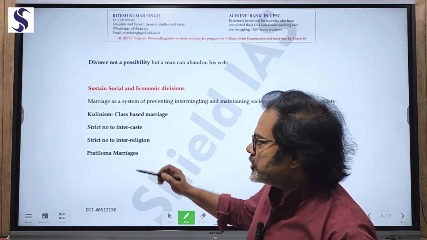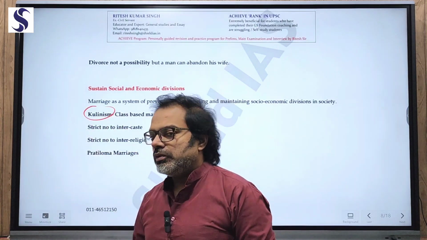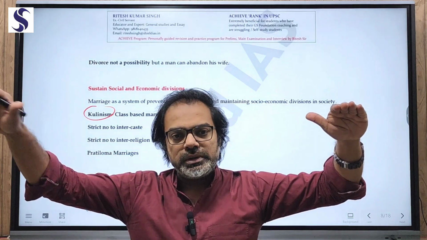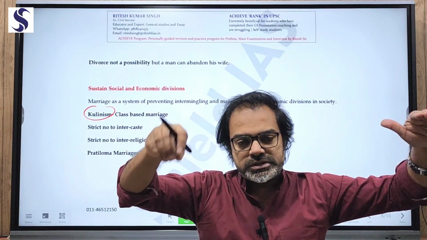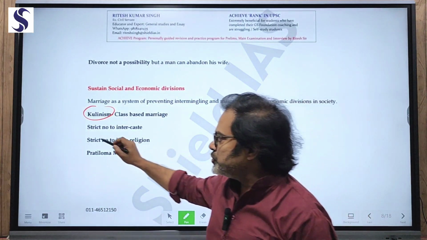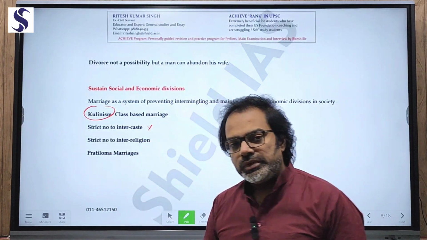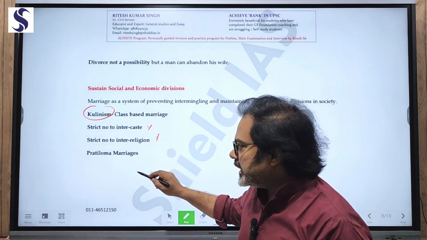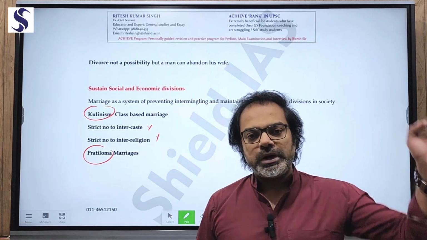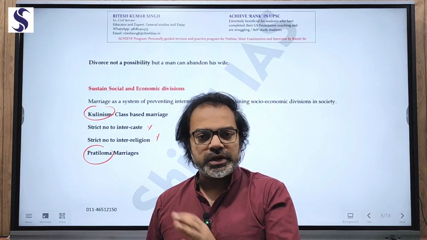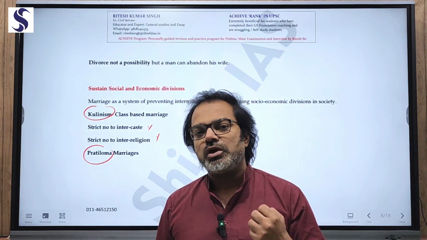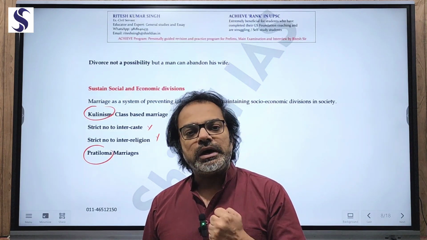For example, there is a concept of kulinism, where the women belonging to a certain class status will only be married to a man of a certain class status, not a person of a lower class. Yes, that means maintaining the class status. Similarly, strict no to intercaste marriages, strict no to interreligious marriages, and pratiloma marriage. Pratiloma marriage means a woman from a higher caste marrying a man from a lower caste. Again, it was not allowed. And if there was a marriage and there was offspring, they were always confined to an untouchable caste.